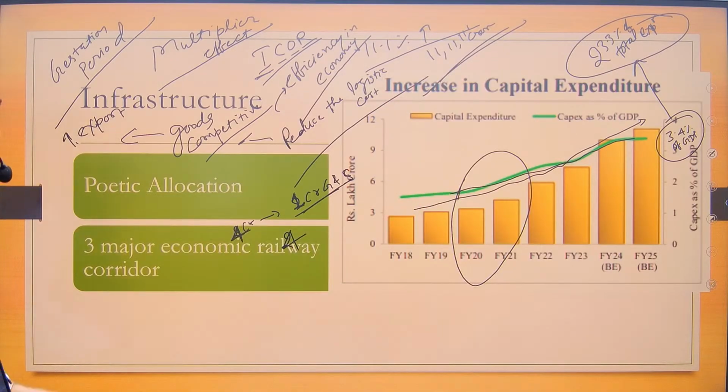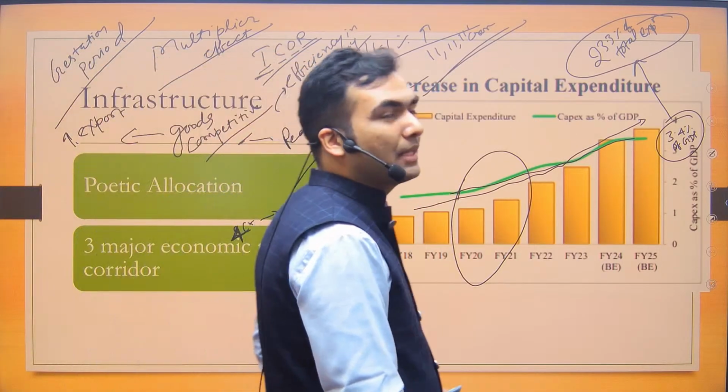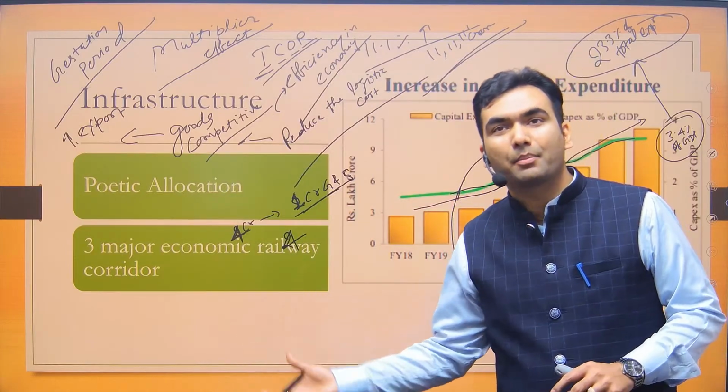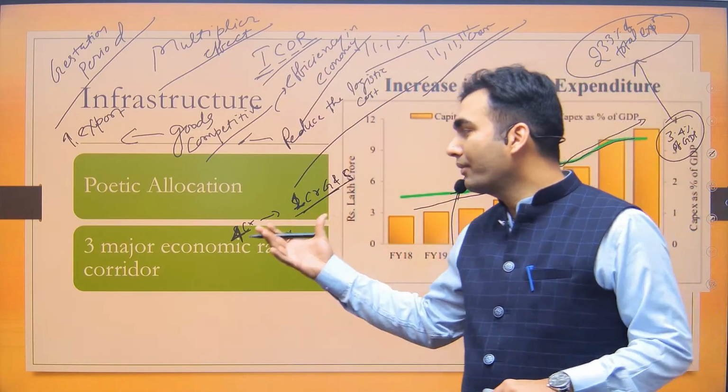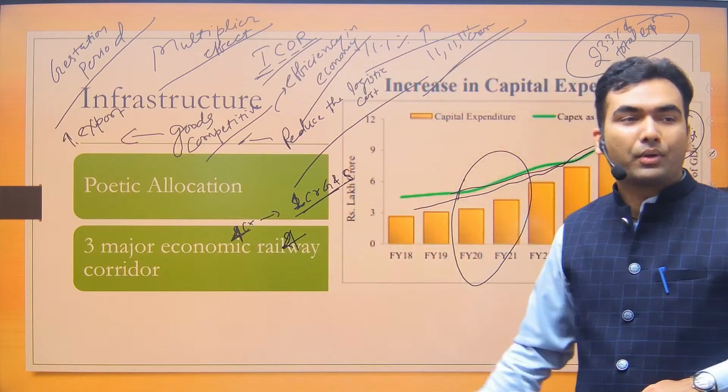Now, the government has also announced 3 major economic corridors. This is also something which can be asked in prelims. And if any question comes on infrastructure or railways, etc., then you can also mention these corridors.